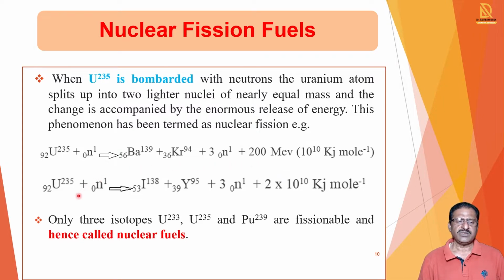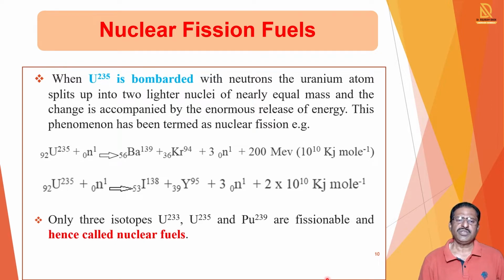Then in the second reaction, uranium-235 when bombarded by a neutron gives other products, iodine and ytterbium, and at that time the same number of neutrons, that is three neutrons, are produced, and 2 into 10 raised to 10 kilojoules mole raised to -1 of energy is produced. Means in both the reactions a large amount of energy is produced.